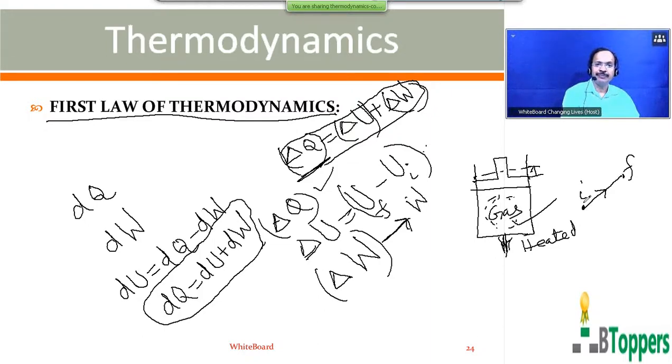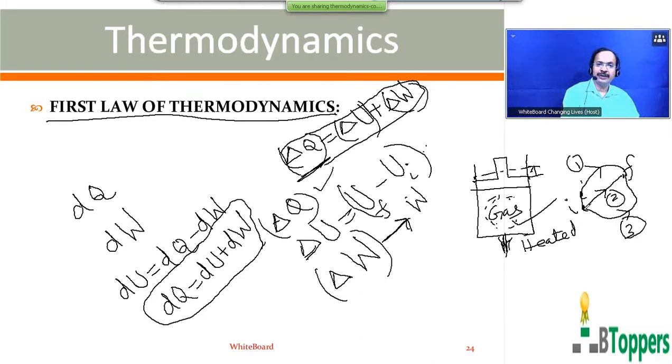Suppose the same system can pass from one initial state I to another final state F by three different thermodynamic processes, or three different paths in the indicated diagram, shown by 1 to 3.